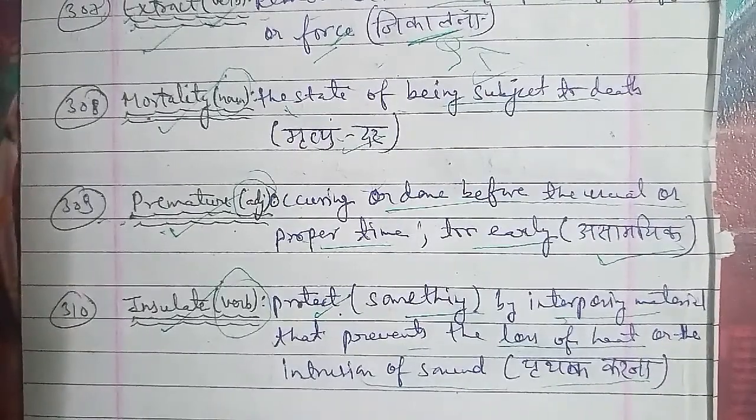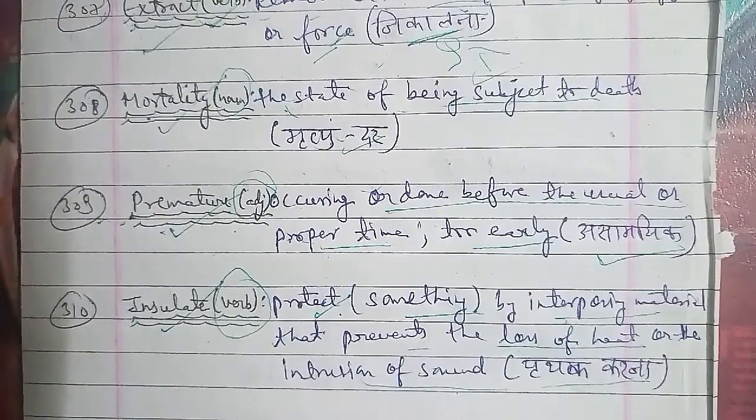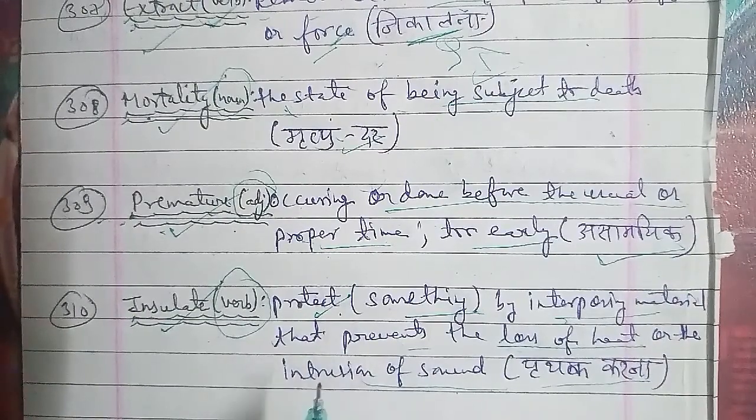Next one that we have is the 312th word, and that is intervention. Intervention is a word that is used as a noun, and the meaning of intervention is the action or the process of intervening. So basically intervention is that action, that process of intervening, that is हस्तक्षेप करना, and that is intervention.